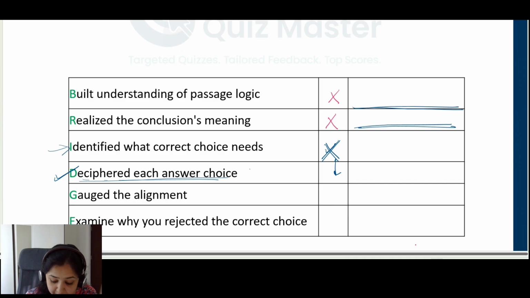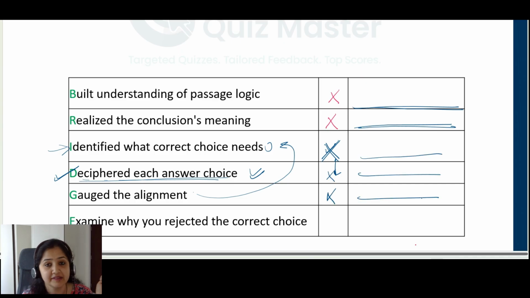And then if you were able to understand it and you knew what the correct answer choice needs to convey, then did you try to gauge the alignment? Did you confirm that choice A is actually conveying what the correct answer choice needs to convey? Here, does choice A convey that preventable errors might not be reducing? No, it does not. So you need to question yourself here, where did you falter, and you need to update the reasoning accordingly. Let's move to choice B now.